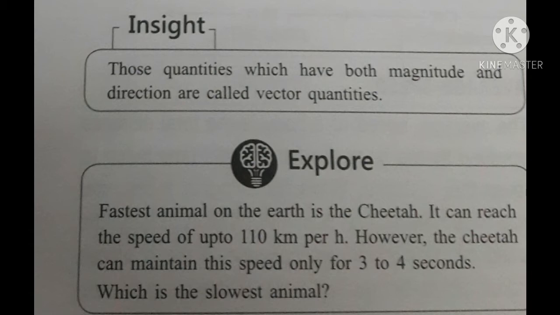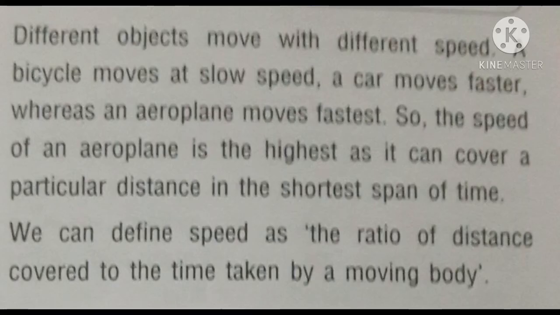Now, the fastest animal on the earth is the cheetah. It can reach a speed of up to 110 km per hour. However, the cheetah can maintain this speed only for 3 to 4 seconds. Different objects move with different speeds. A bicycle moves at slow speed. A car moves faster, whereas an aeroplane moves fastest.